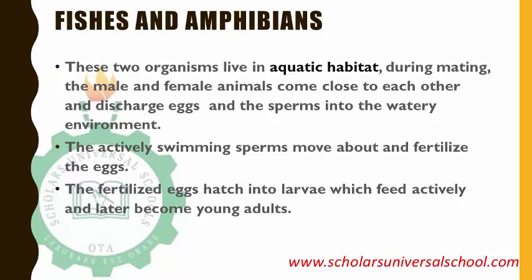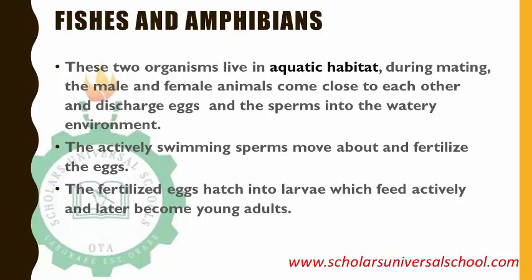We know that these two animals live in aquatic environments. During mating, the male and the female animal come close to each other. Sometimes you can notice a little bit of courting between the male and female. When they come together, the female will discharge eggs.